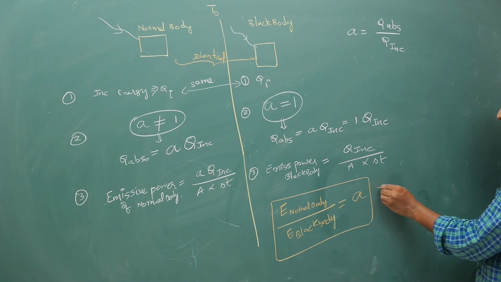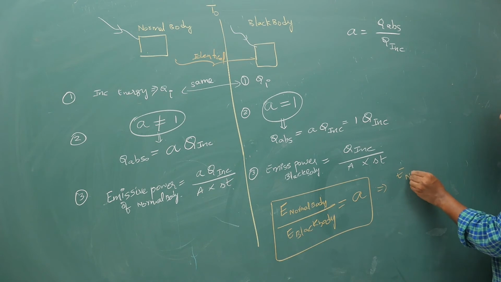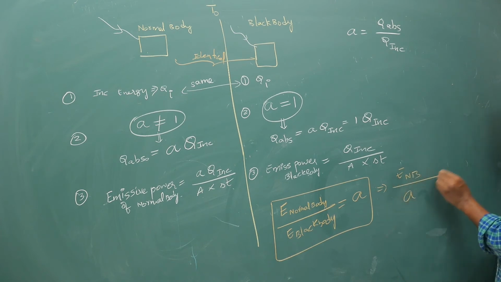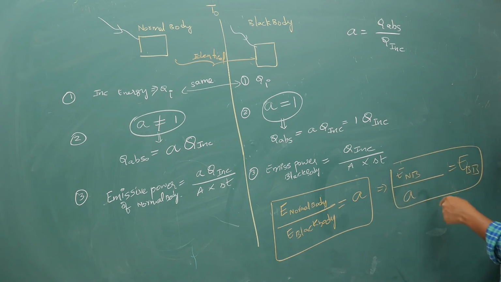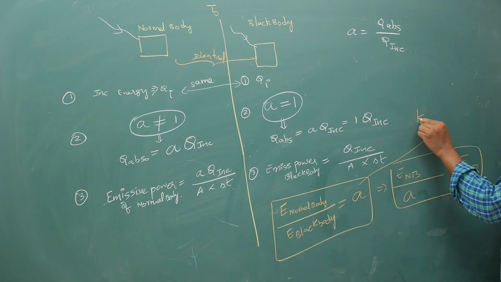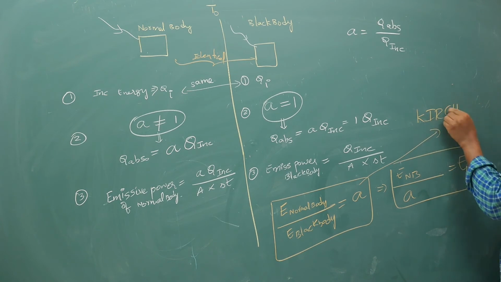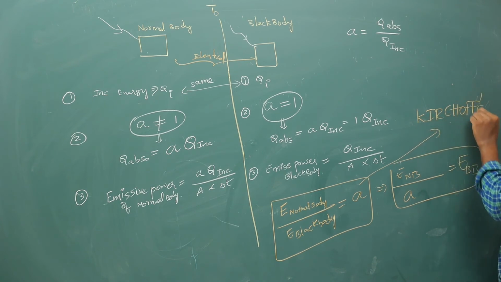You can rearrange it: emissive power of normal body divided by A is equal to emissive power of black body. This is also the definition given by Kirchhoff. This is Kirchhoff's law, which we have derived, but he gave it as a statement.